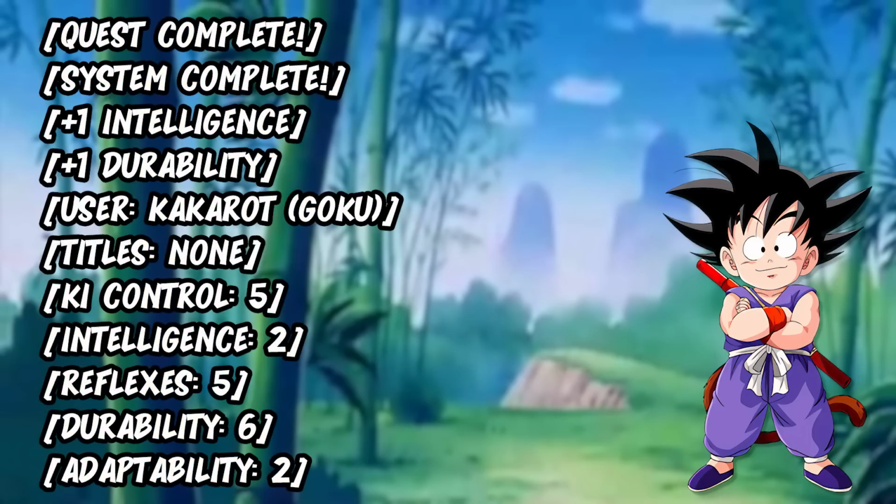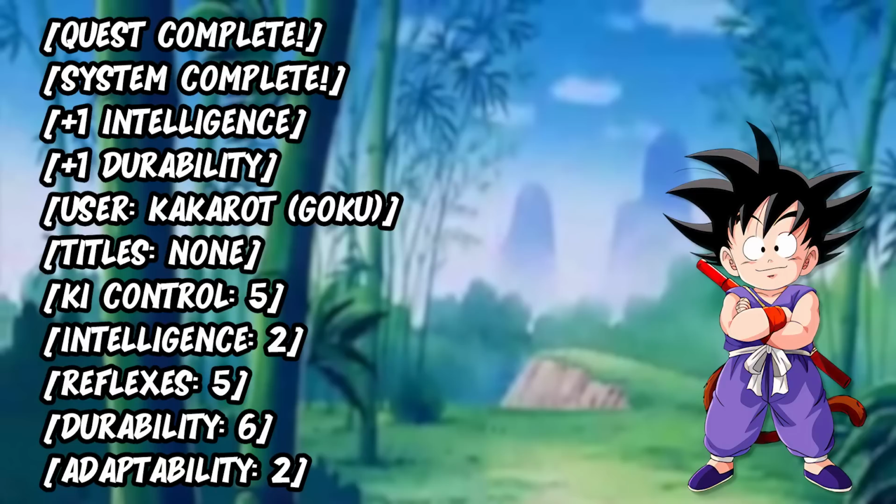Quest complete. System complete. +1 intelligence, +1 durability. Goku can feel this immediate boost in power, but he can also understand more of this system as he looks at it again. His intelligence has grown and his durability has also grown, and he can feel his body has become sturdier in that regard.